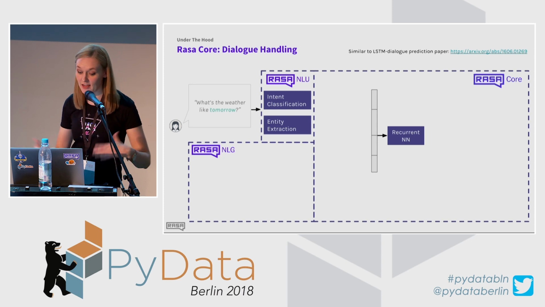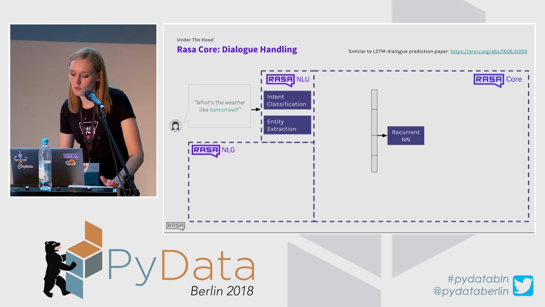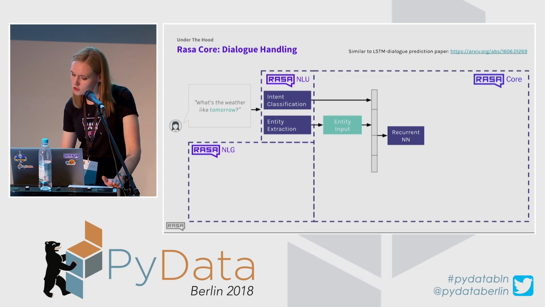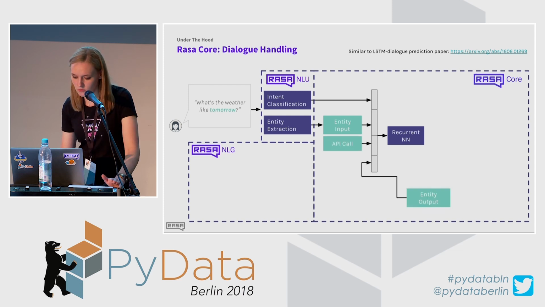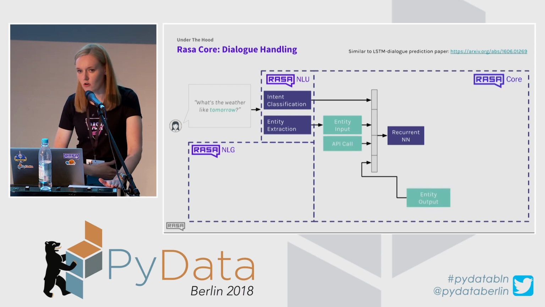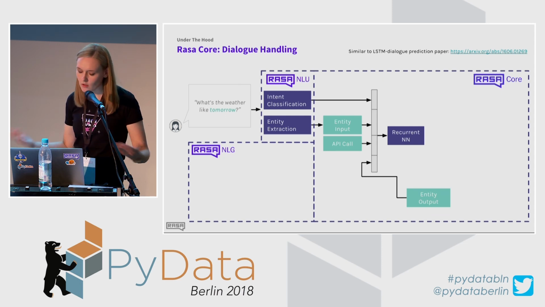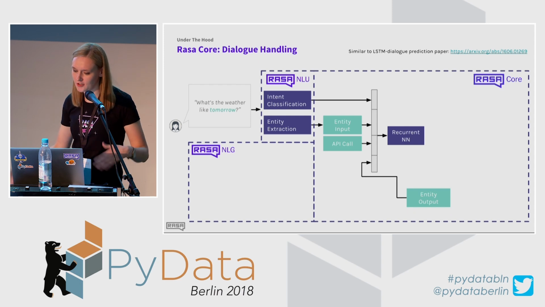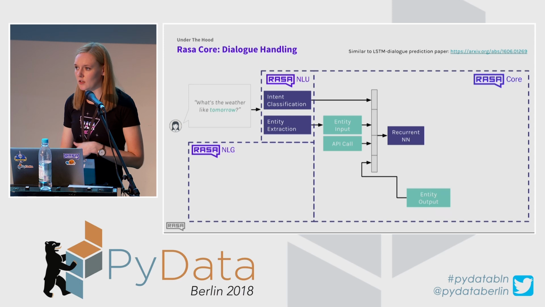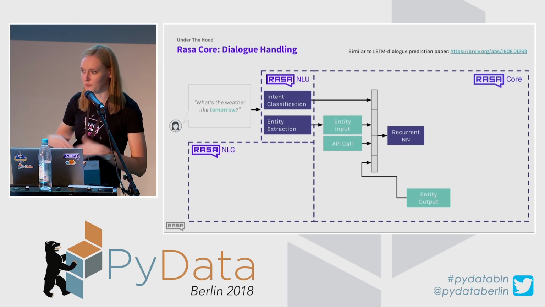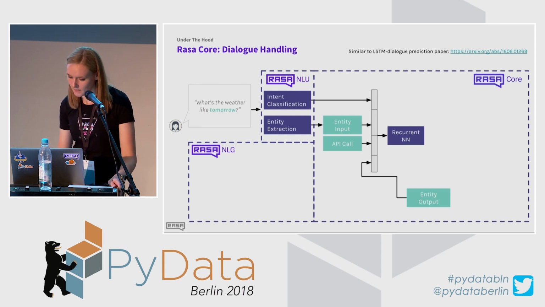For example, what's the weather like tomorrow? Using the Rasa NLU model, we have additional details, so they can be API calls or entity outputs, like what kind of additional details were provided by the chatbot. And it also uses previous conversations to make predictions for the next ones.